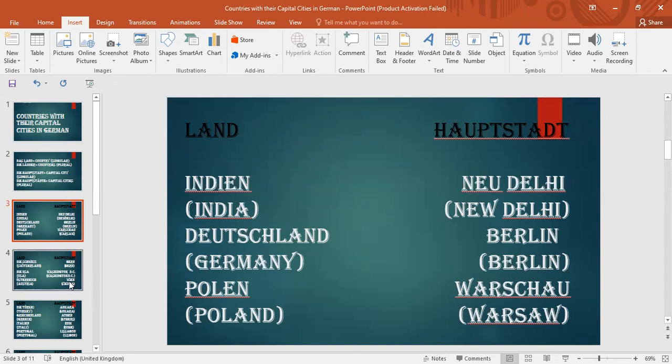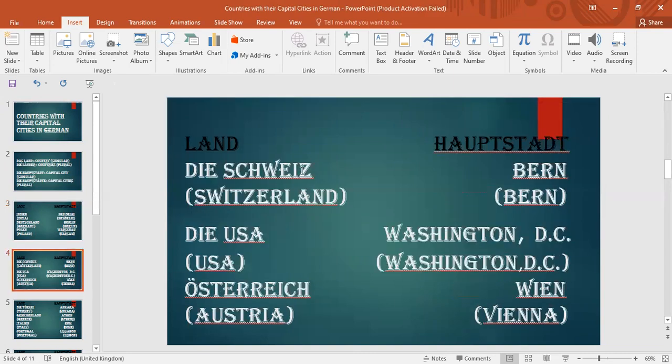Okay, the next country we have is die Schweiz. We have to use the article with this also. So die Schweiz, not only Schweiz, which means Switzerland. Switzerland in English, and die Schweiz in German. Its capital city in German is Bern. This is Bern, and similarly in English also Bern.